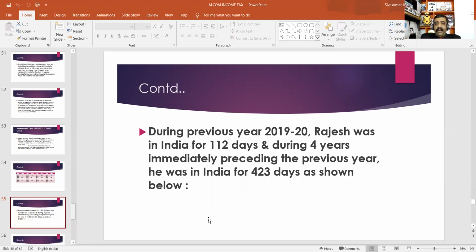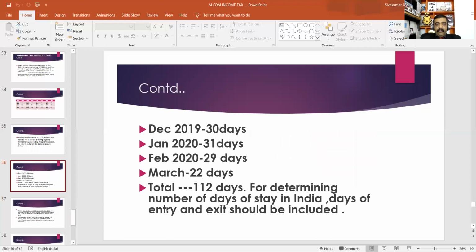During the previous year 2019-2020, Mr. Rajesh was in India for 112 days, and during the 4 years immediately preceding the previous year, he was in India for 423 days, as shown below. Please look at the PPT. Mr. Rajesh was in India for 112 days in the previous year 2019-2020. Please look at the table.